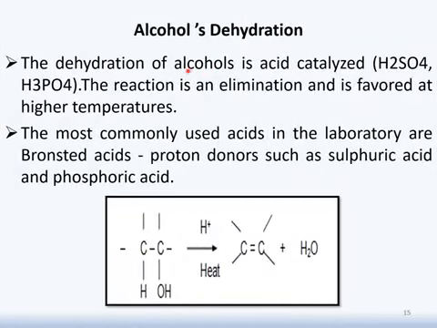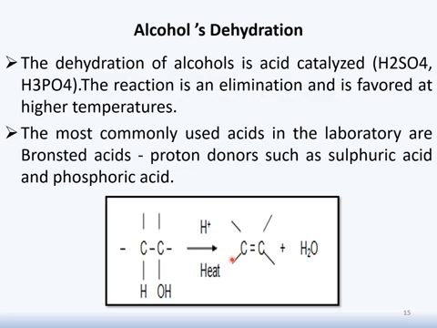Class, our next reaction for the synthesis of alkene is alcohol dehydration. Dehydration of alcohol is basically an acid catalyzed reaction. This reaction by nature is an elimination reaction, and it will be favored at higher temperature. Alcohol on heating in the presence of a Bronsted acid, which could be sulfuric acid or phosphoric acid, or a Lewis acid, for example alumina, will lose a water molecule to form an alkene.